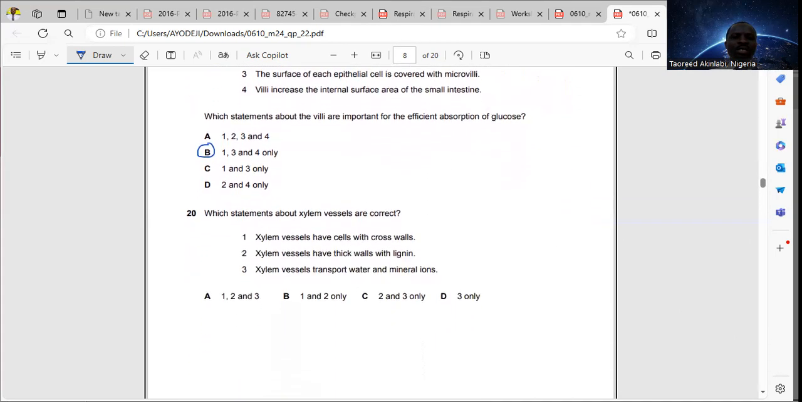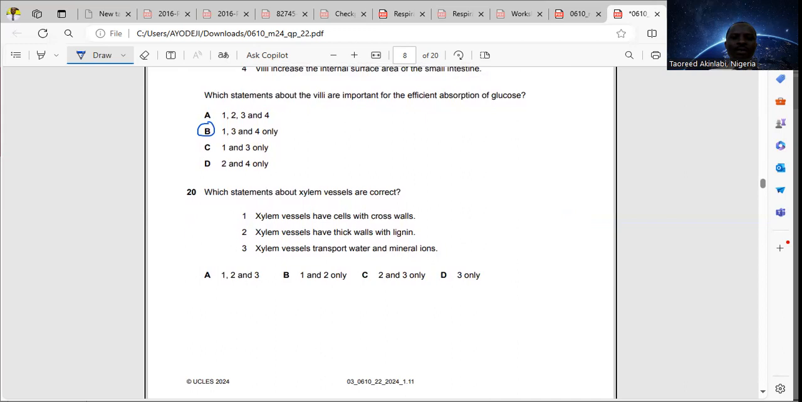Now, question 20. Which statement about xylem vessels is correct? Xylem vessels have cells with cross walls. Xylem vessels have thick walls with lignin. Xylem vessels transport water and minerals. Okay, the answer there will be option C. That means xylem vessels have thick walls with lignin, because apart from transport of water and minerals, xylem also helps in support in plants. That's why it has lignin and thick walls, and also helps in transporting water and minerals, like I said before. That's option C for question 20.